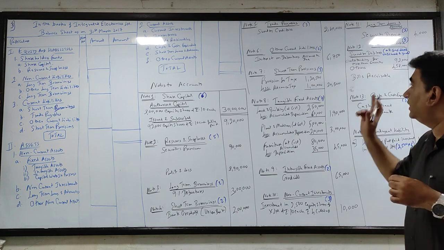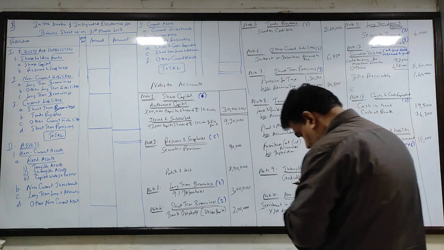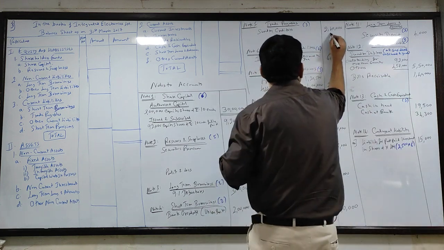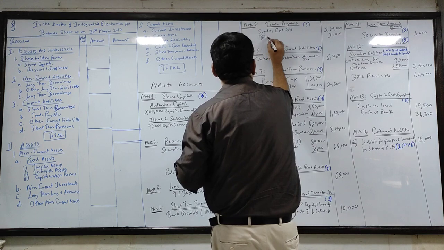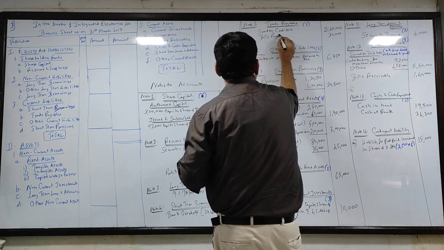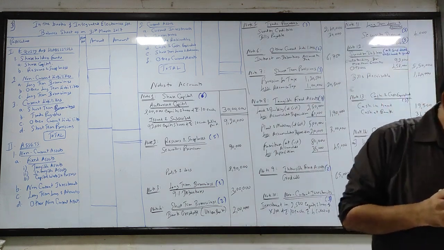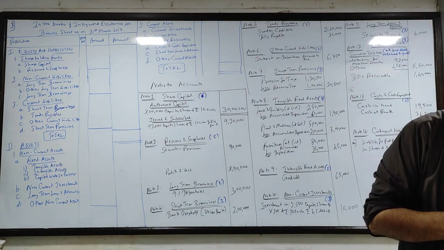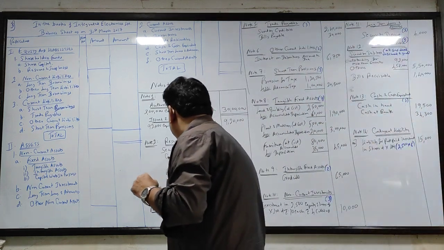Bills payable. It's a part of trade payable. How much is the amount of bills payable? 30,000. So bills payable 30,000. Next, general reserve. We know it is reserves and surpluses. Come to reserves and surpluses.